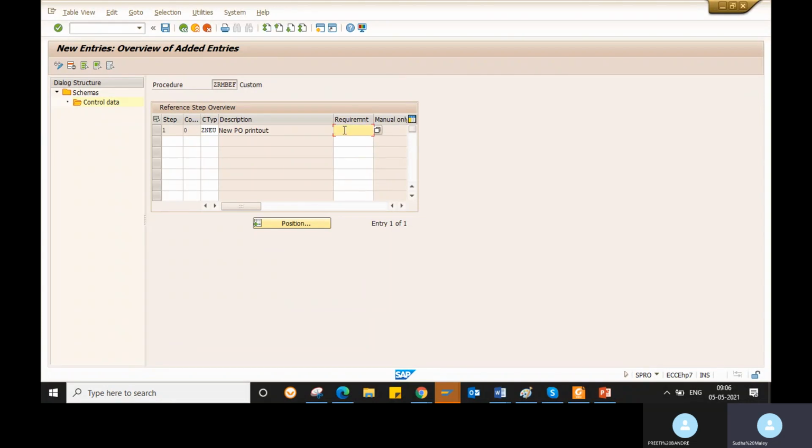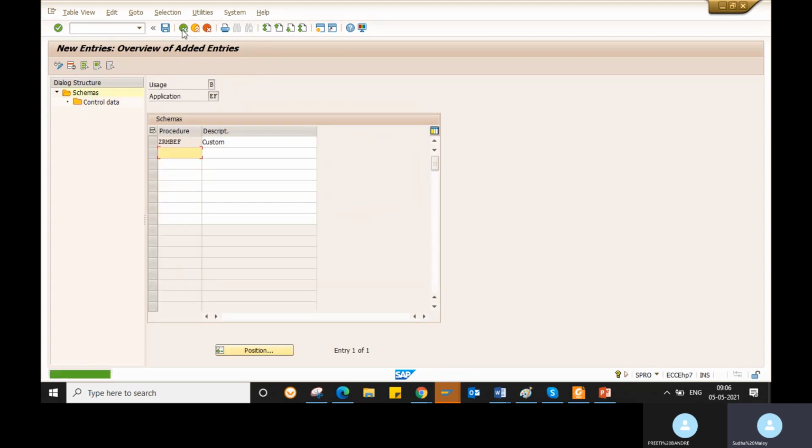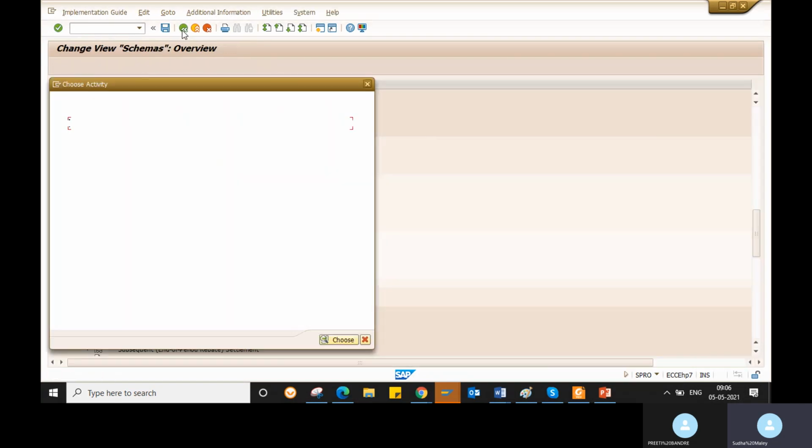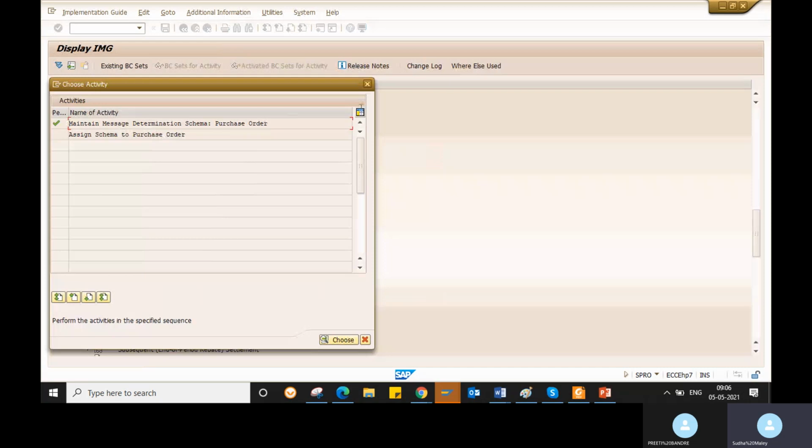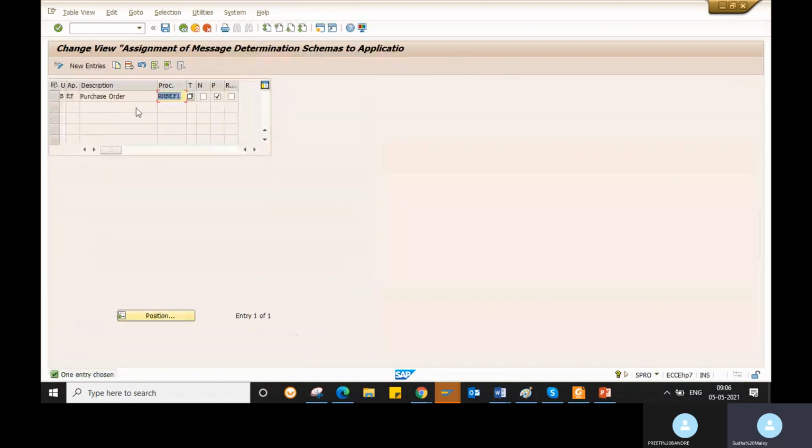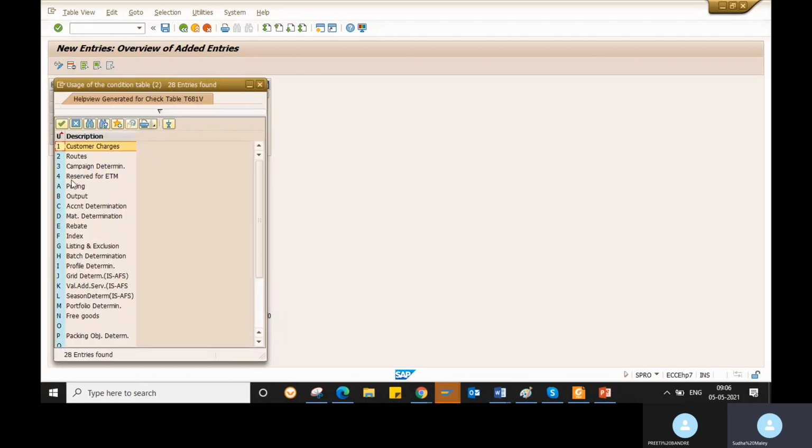So you will not give, your ABAPer will create, and if you want to assign, you will assign the requirement number here. Okay, so you created your message determination procedure also. Okay, so if it is a standard one, if it is a custom one, you will assign this schema to the purchase order. Okay, click on this. So here the procedure is a standard procedure, right? So go to the new entries, give your application here.